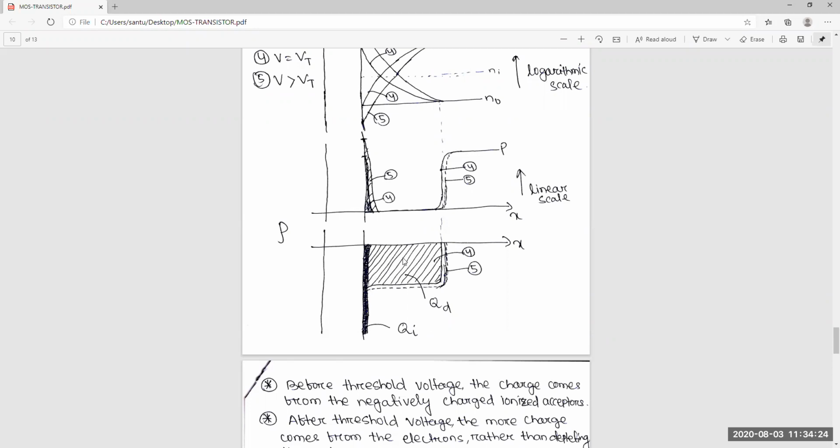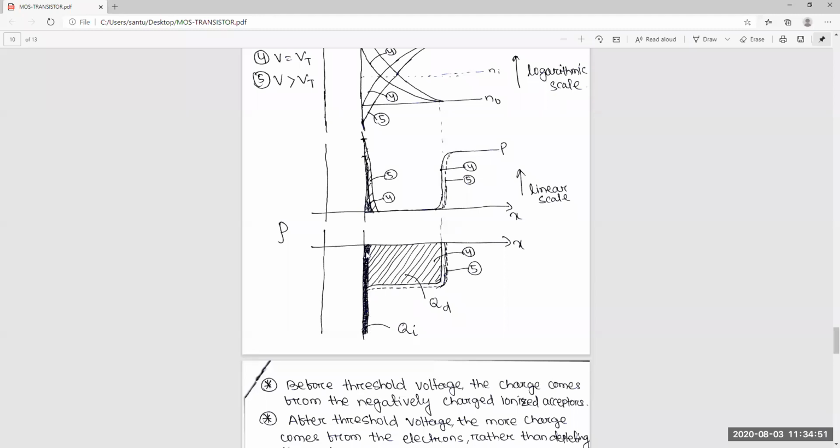Okay, so in the equilibrium condition, this charge plus this charge, multiplied by P0, is equal to Ni square. Definitely, this equilibrium condition is always there. That P part I have not talked about or shown here.